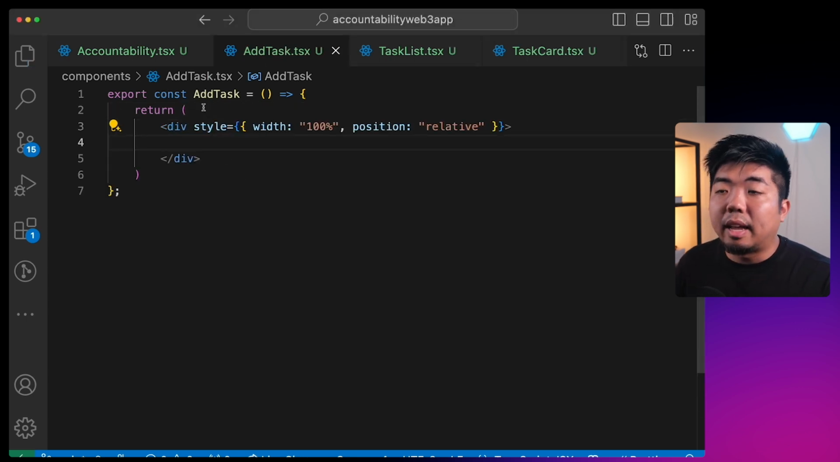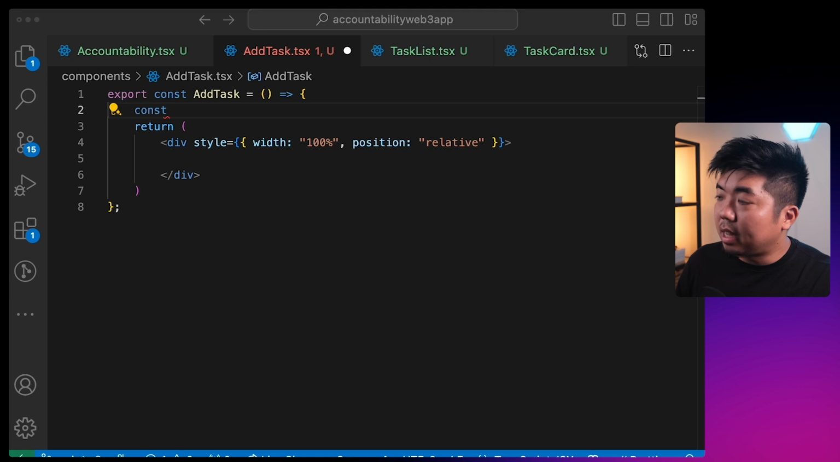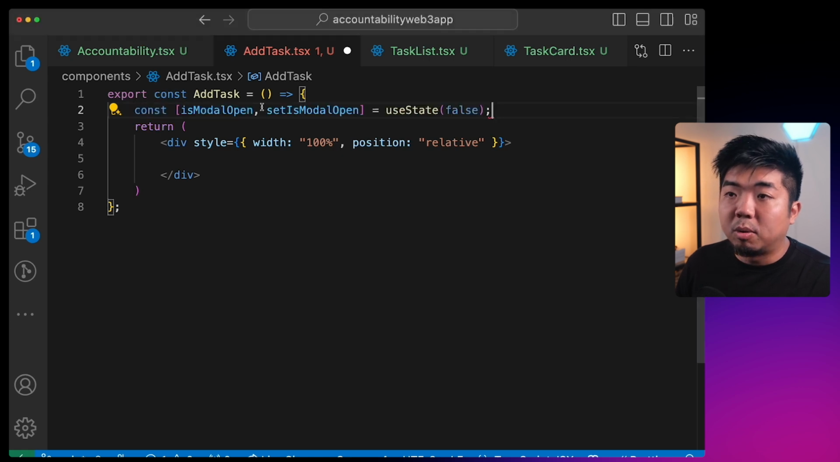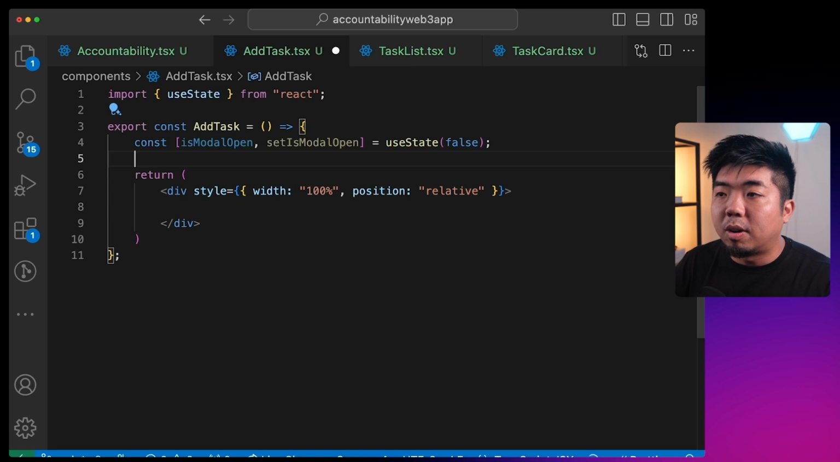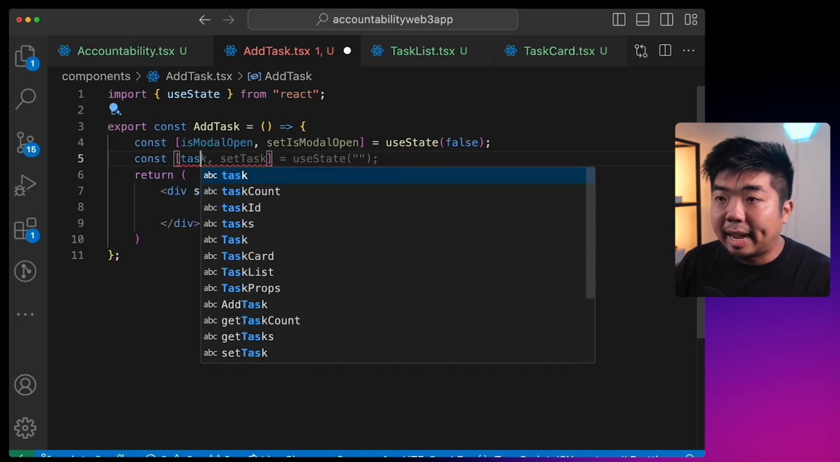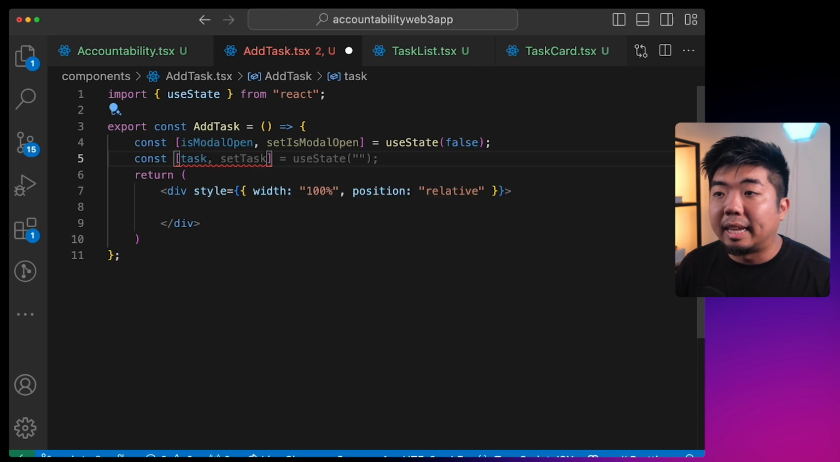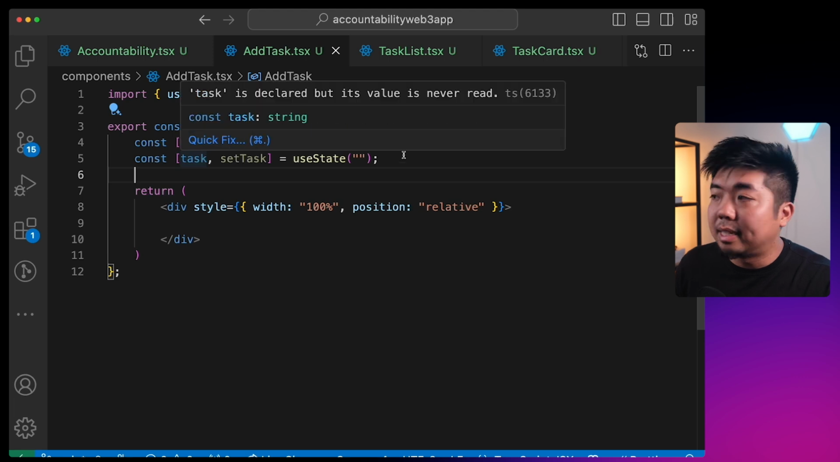Now in this add task, it is going to be a button that opens a modal. So we'll create a state variable here for seeing if the modal is open or not. So we'll just say isModalOpen. We'll set it to false as the default. And then we'll also create one for task as well, because we're going to be adding in a task in an input field that we want to add. So we're going to have one for task and setTask.